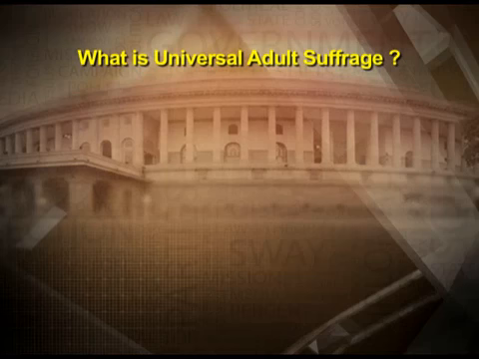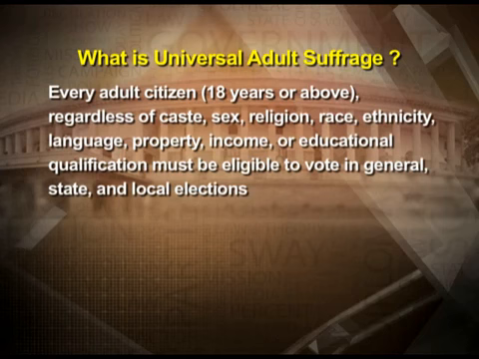So now I'll introduce you to another term, universal adult suffrage. What does it mean? That every adult citizen, 18 years or above, regardless of caste, sex, religion, race, ethnicity, language, property, income, or educational qualification, must be eligible to vote in general elections. General elections means elections to the Lok Sabha, state elections, and local elections. No one can be prevented on these grounds.